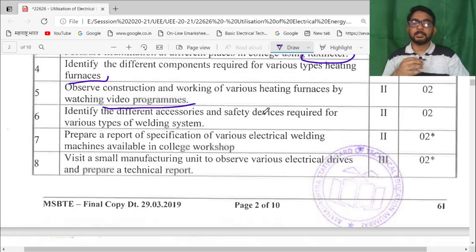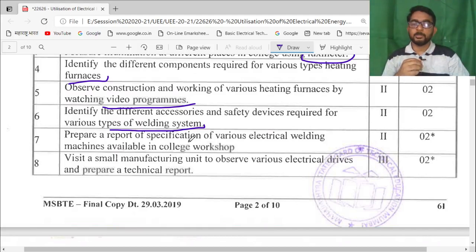Identify the different accessories and safety devices required for various types of welding systems. Whenever a person does welding for a particular job, different safety devices are to be used. So which type of safety device, and what should we do to make the person safe and to work in a safe operation, will be studied in practical number 6.